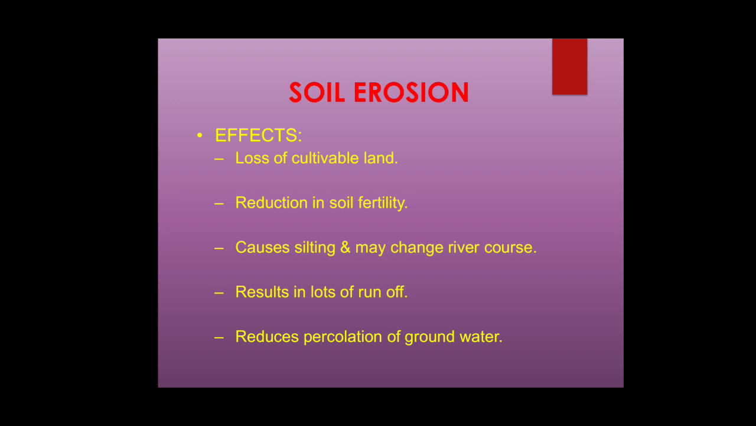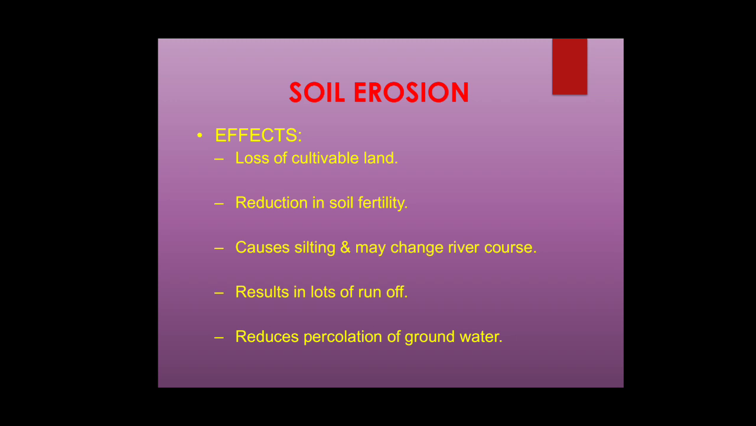Next, what are the effects of soil erosion? Loss of cultivable land. Then reduction in soil fertility. Silting, which may change river courses. A good example is the River Ganga itself. Next, it results in lots of runoff. And it reduces percolation of groundwater.